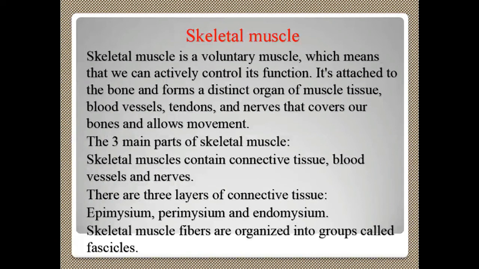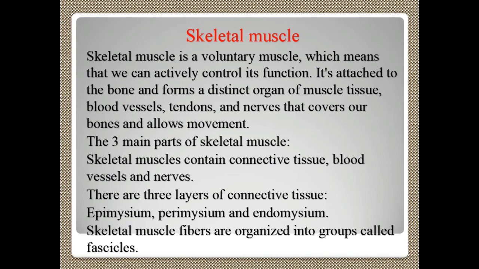It is attached to the bone and it forms a distinct organ of muscle tissue, blood vessels, tendons and nerves that covers our entire bones and allows movement of those bones. There are three main parts of the skeletal muscle.